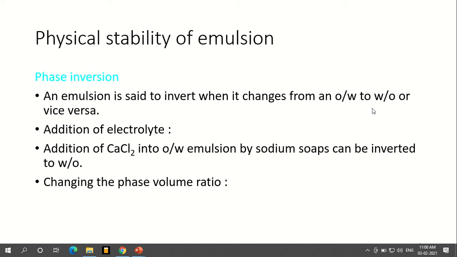How does it take place? The main reason is, suppose we add some electrolyte, for example CaCl2, an oil in water type may change to a water in oil type. So that will matter. Also, if the phase volume ratio changes, as I told, the concentration or the volume between these two will vary very much.